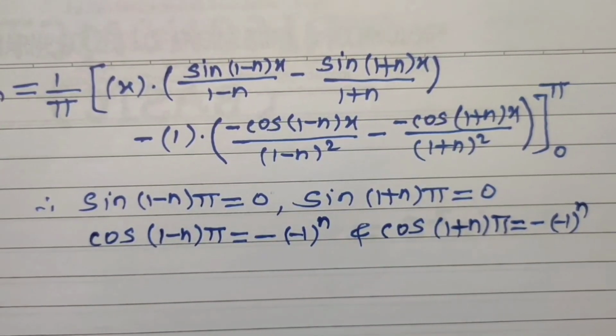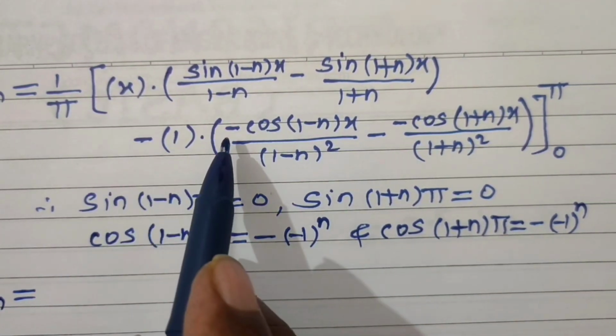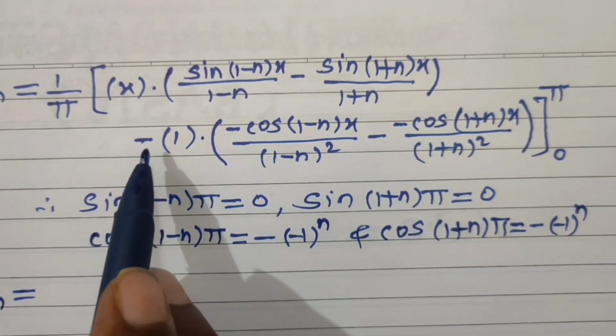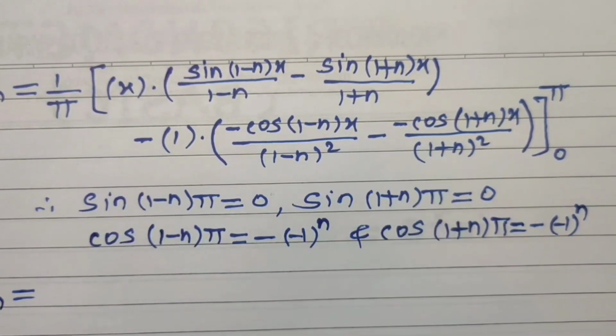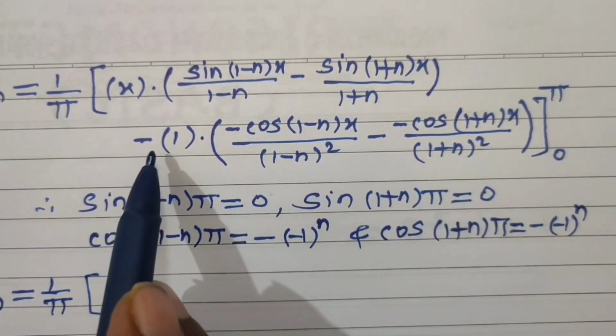First simplifying this, Bn is equal to, eliminating the first term. Now here minus minus gives plus, and this also minus minus. We can take the multiplication of this minus sign into this bracket first. Then this can be written as 1 upon pi into bracket, multiply this bracket by the minus sign.